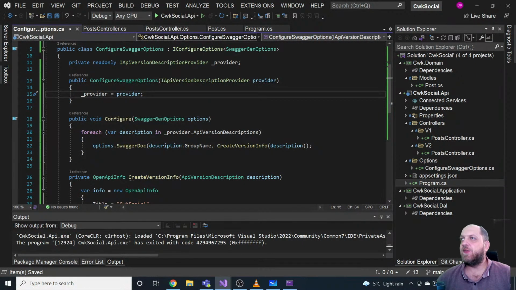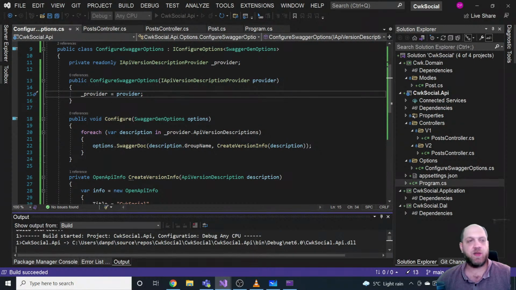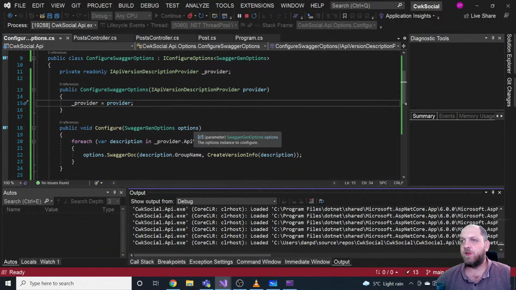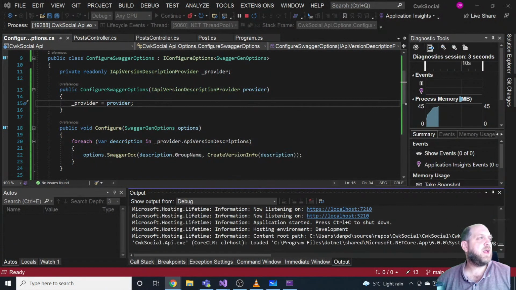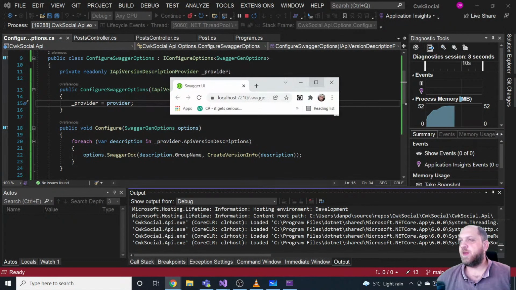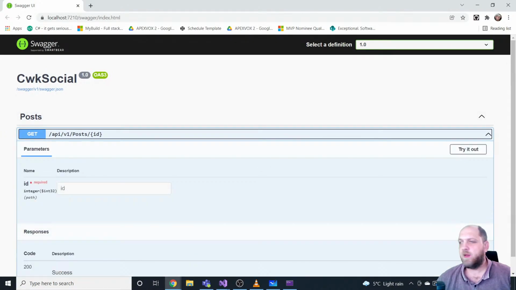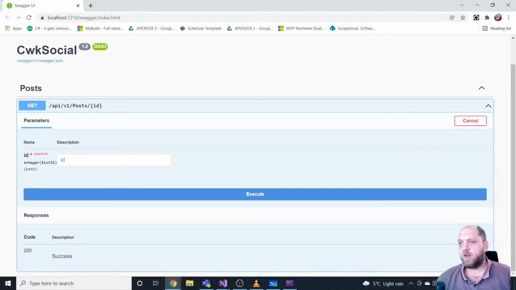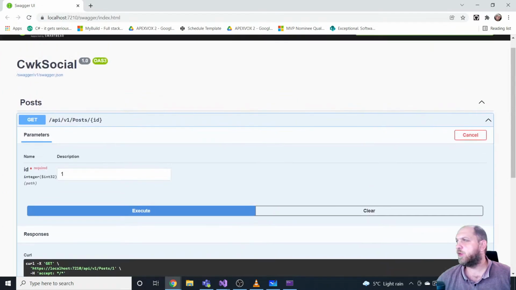Okay, so let's run it again, and hopefully this time we won't get any exception. At least, hopefully not on the startup. I guess it works. Yep. So at least we don't have an exception. And let's try this out. By default, we have this version 1. If we try it out, let's provide ID 1 and execute. We get hello world, which is what version 1 of this controller should return.